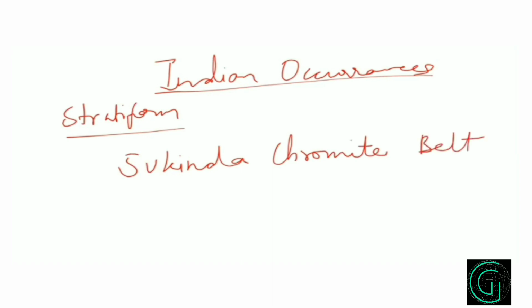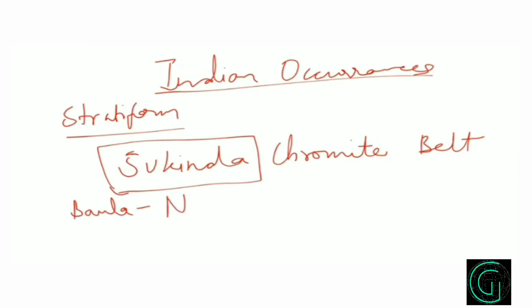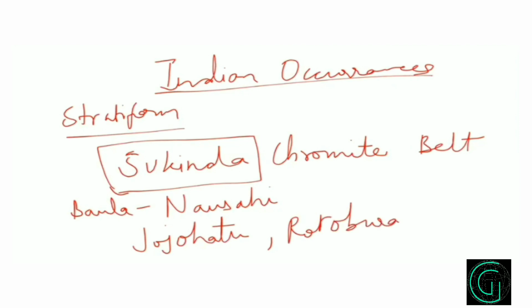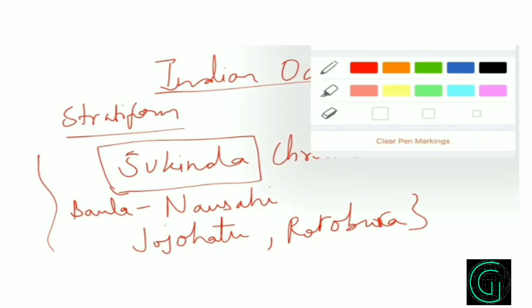It's in Singhbhum Craton, and Sukinda is the place which has good deposits of chromite. Other than Sukinda, the neighboring locations are Baula Nuasahi, Jojohatu, and Roro Bura. These locations have good deposits of chromite.